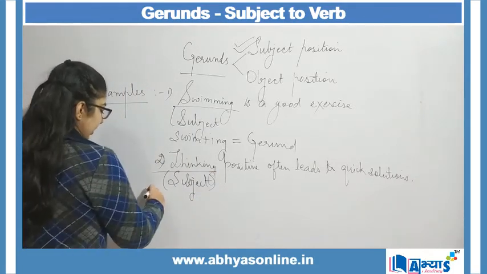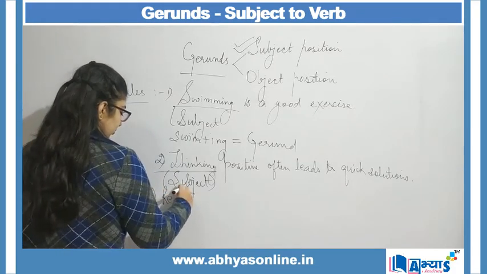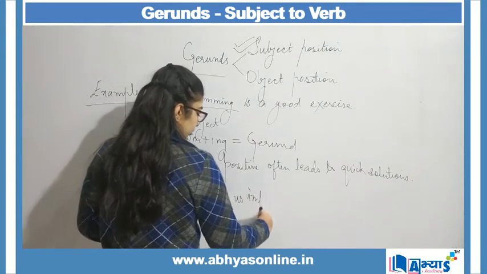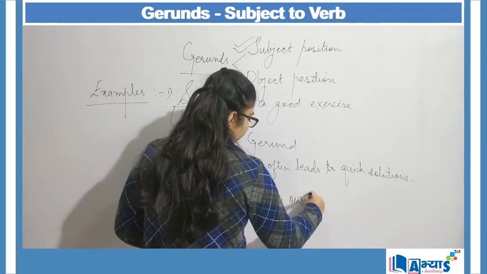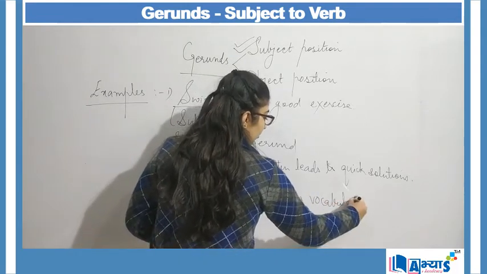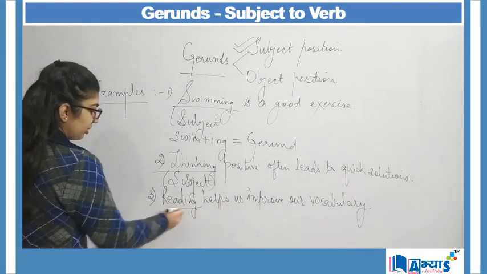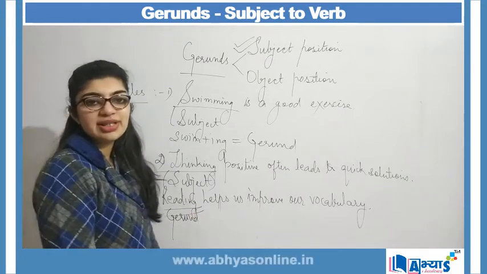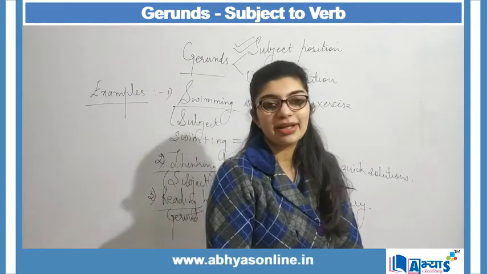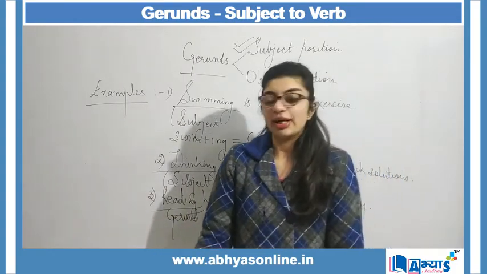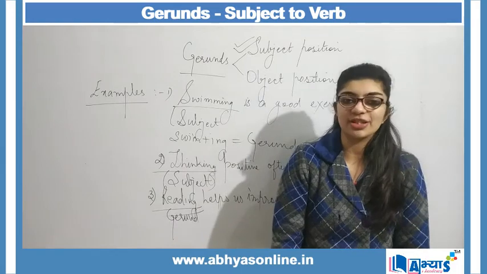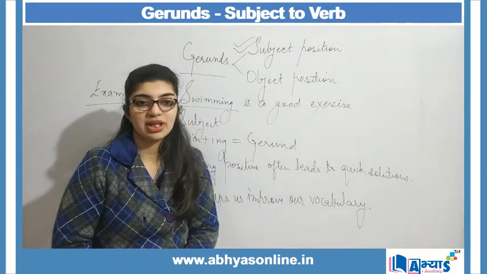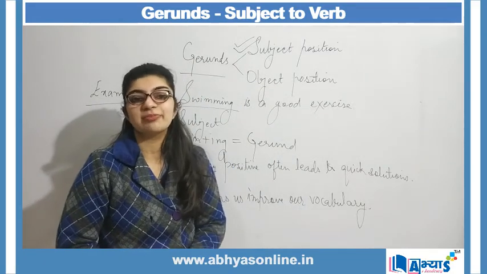Another example can be, I can say, reading helps us improve our vocabulary. When I say reading helps us improve our vocabulary, reading again acts as a gerund over here. Why? Because my definition of gerund is that when we apply ing to a verb, we get a gerund. Here my gerund can act as a noun as well as a verb, but here it is acting as a subject, because my video of today has a topic, gerund acting as a subject to the verb.